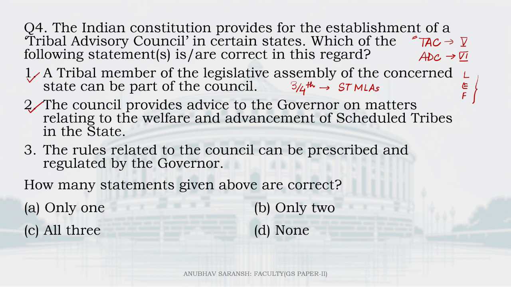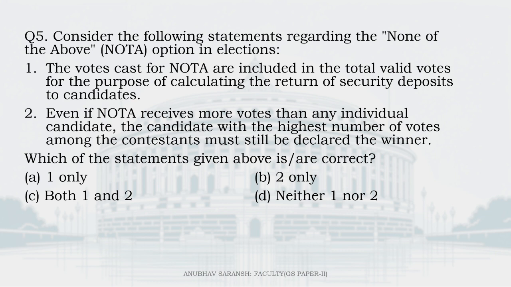Coming to number 3, the rules related to the council can be prescribed and regulated by the governor is also correct. All 3 statements are correct. Right answer is C. All 3, how many statements are correct? And the last question for today, question number 5.